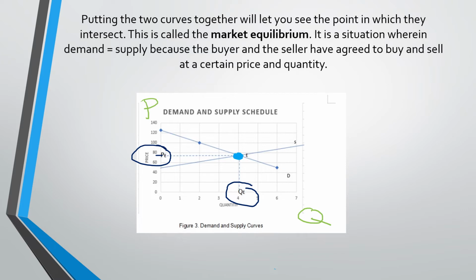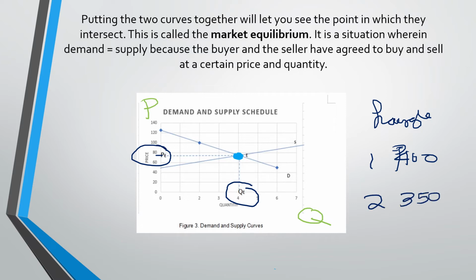Just like when you go to the market, you always do haggling, right? You haggle with the price. Let's say the price of 1 kilo of fish is around 400 pesos. So you try to bargain, you try to haggle with them and then offer, what if I buy 2 kilos of fish? Can I buy it at 350 per kilo?